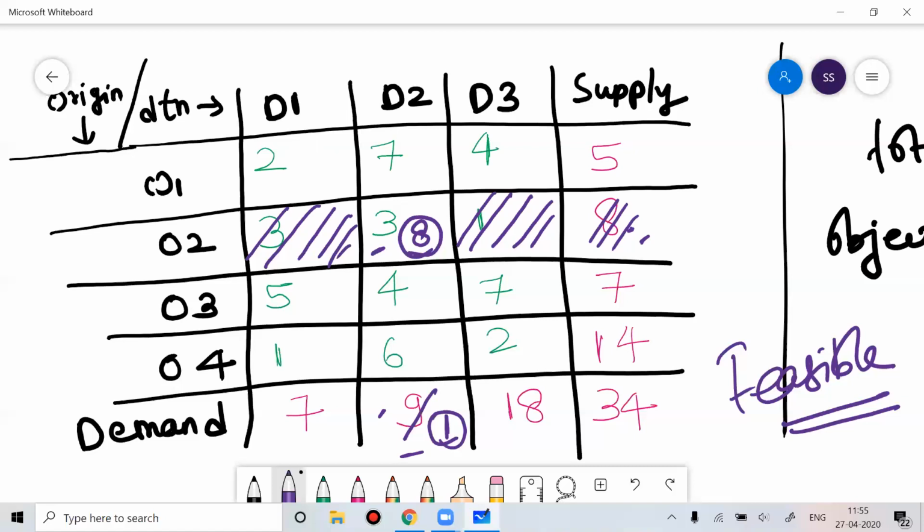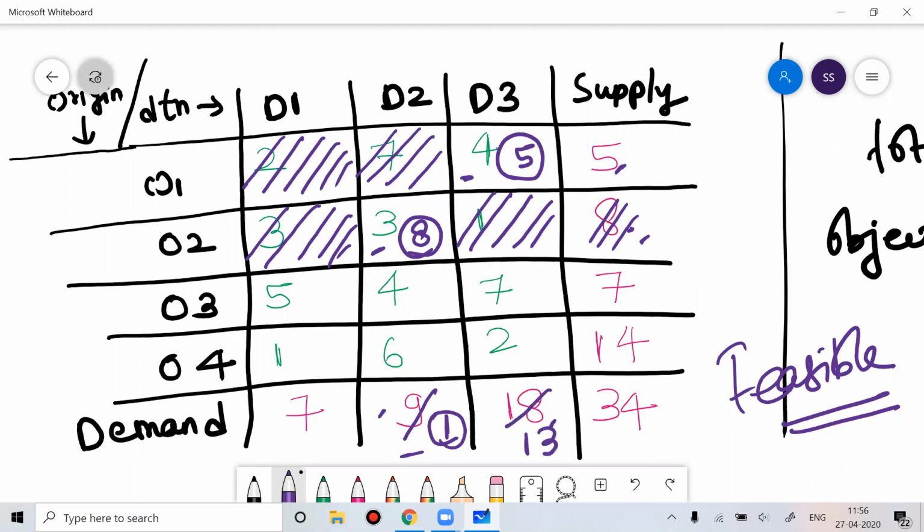Then randomly I can choose anything. Suppose I choose A13. The maximum I can supply is 5, because this is 5 and this is 18. If I supply 5 to this, now I cannot give anything to this. This will become 13, because 5 is given to that.